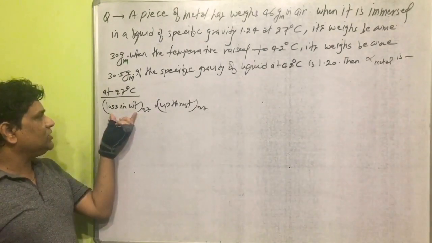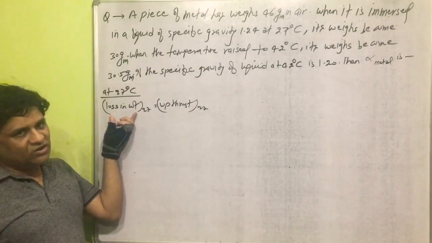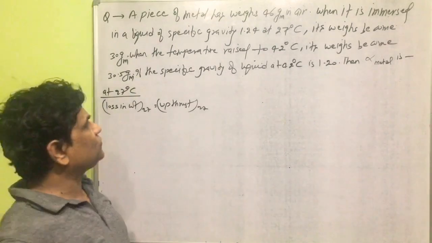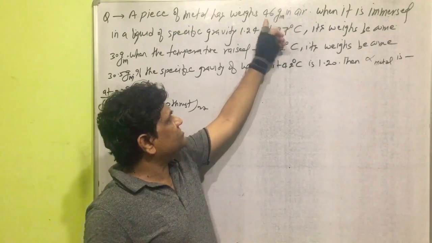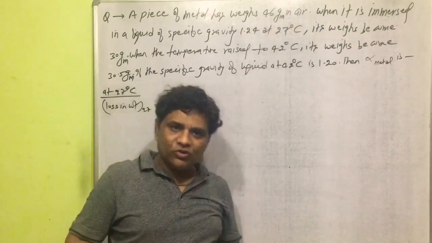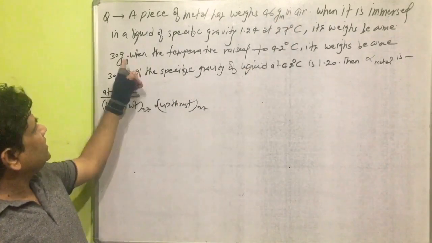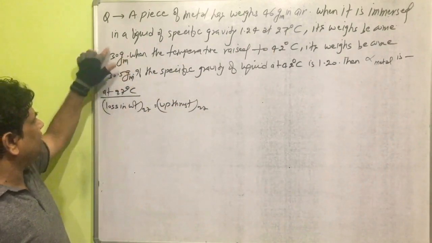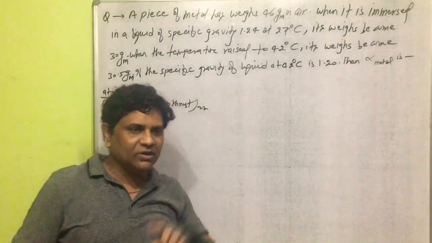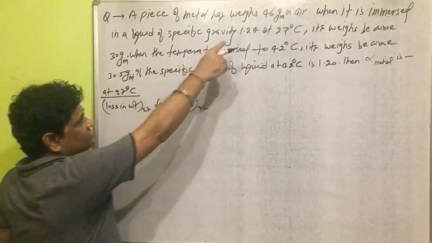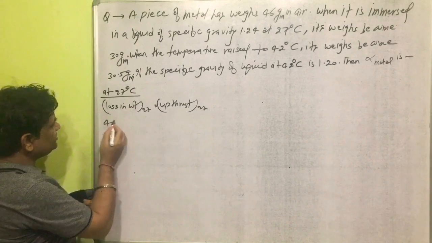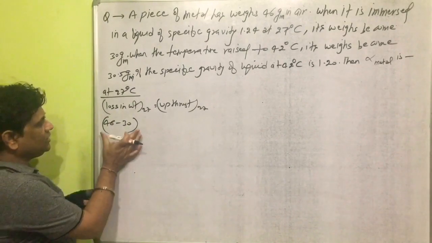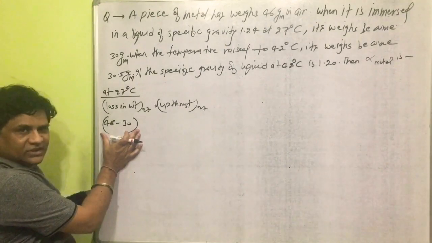Now we have to find out the value of loss in weight at temperature 27 degrees Celsius. All students here, initially the weight is 46 gram. When the temperature increases to 27 degrees Celsius, its weight becomes 30 gram. So what is the loss in weight? It is 46 gram minus 30. This is the loss in weight.